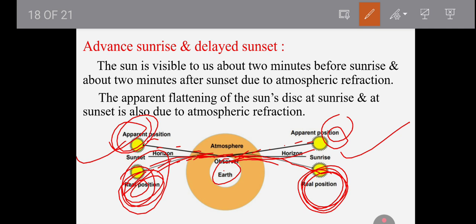So if the sun has set, then after sunset for 2 minutes also it will appear to us. This is due to refraction. From rarer to denser medium, the ray of light bends towards the normal, and if you extend that bending, the sun appears higher up. That's why it is called advanced sunrise and delayed sunset.